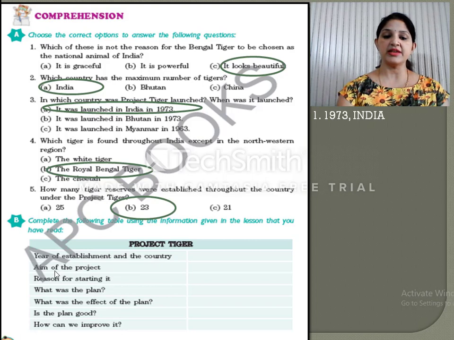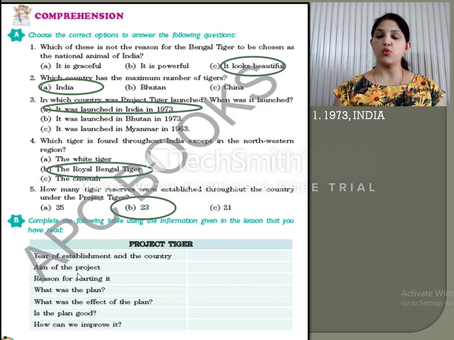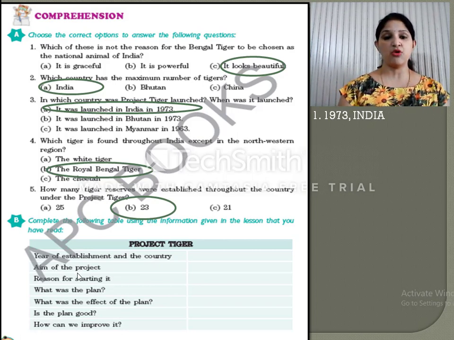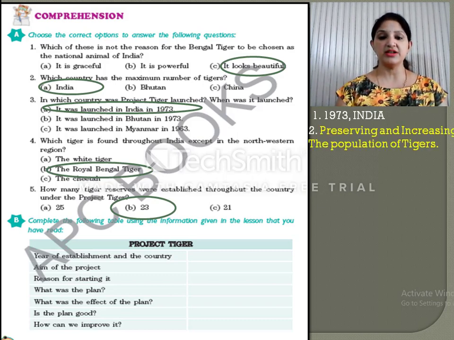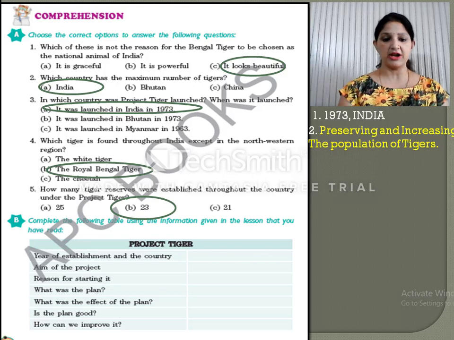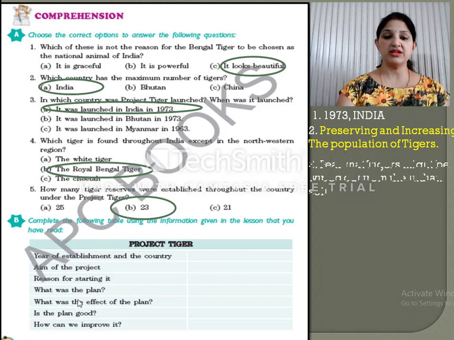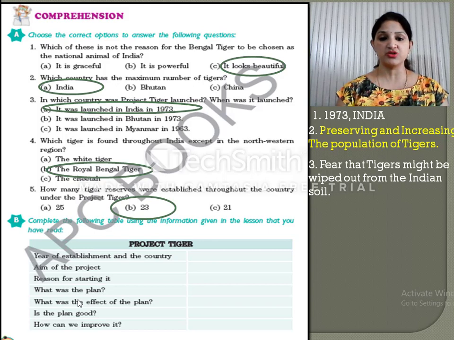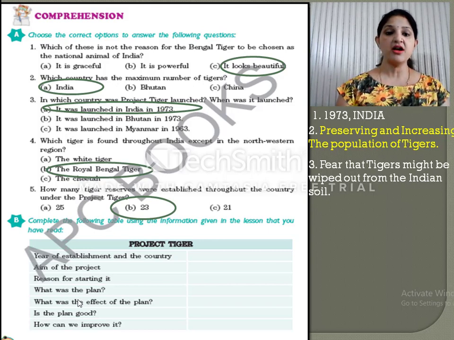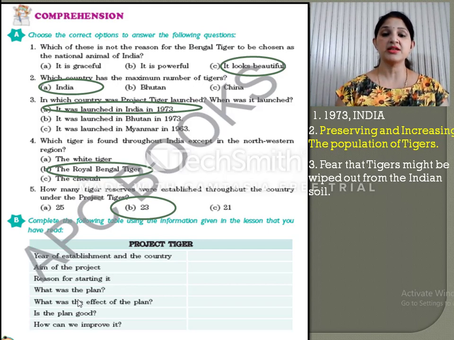Now the second question is aim of the project. So what was the aim of the project? The aim of the project was to preserve the tigers and increase the population of the tigers. Okay. Now the next question is reason for starting it. What was the reason for starting the project? So the reason was the fear that tigers might be wiped out from the Indian soil. There was a fear as there was a decrease in numbers. So it was a fear that the tiger may vanish from this land. So this project was started.